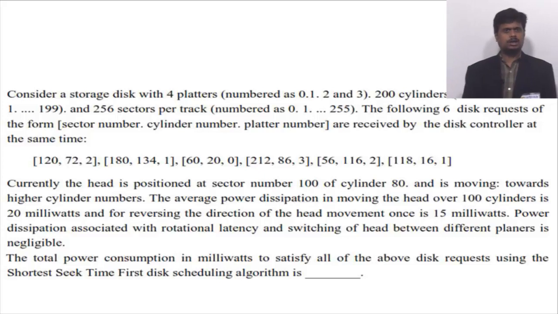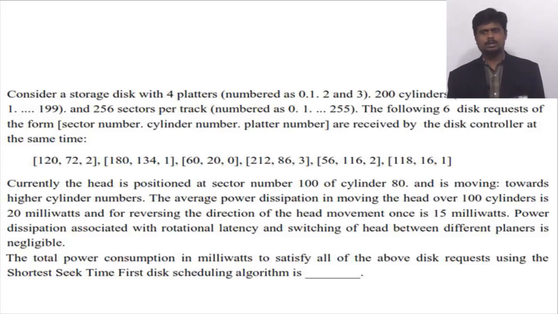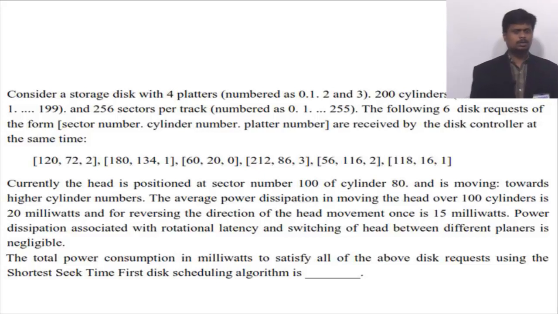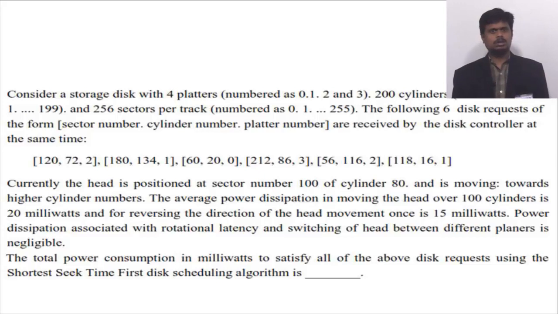Okay. Next, currently the head is positioned at sector number 100 of cylinder 80 and it is moving towards higher cylinder numbers. The average power dissipation in moving the head over 100 cylinders is 20 milliwatts. Reversing the direction of the head movement once costs 15 milliwatts.